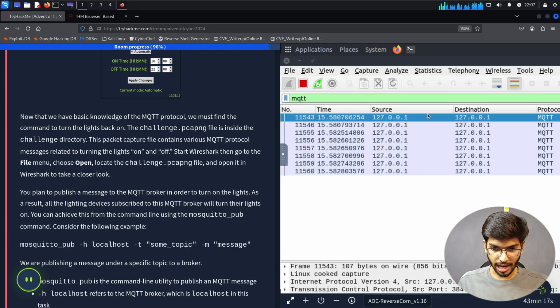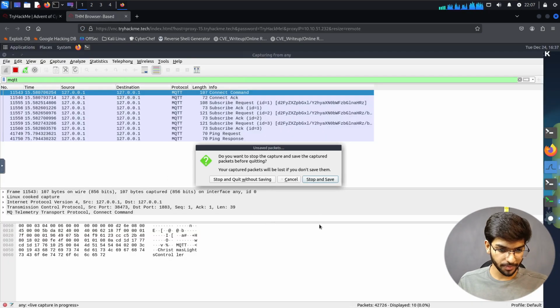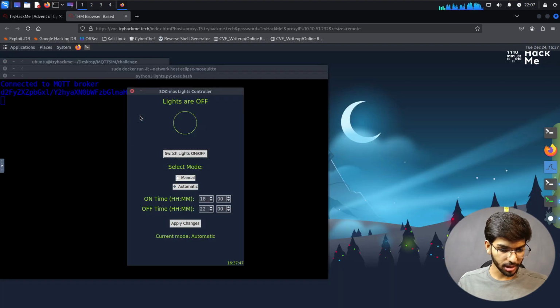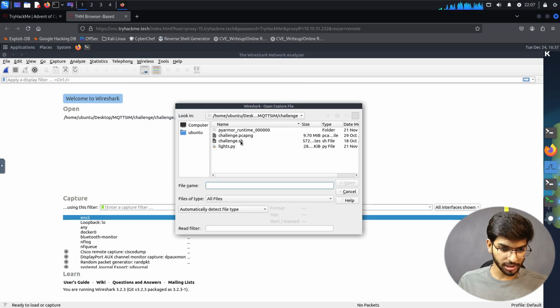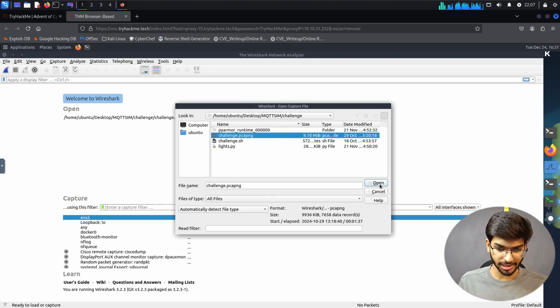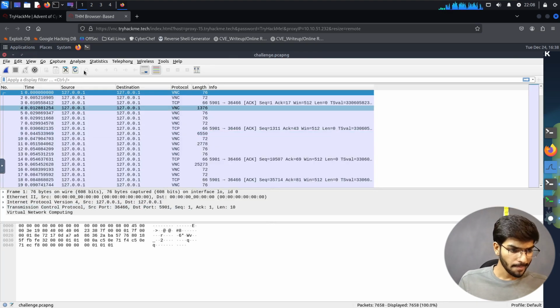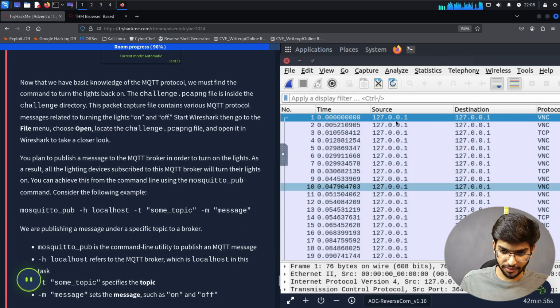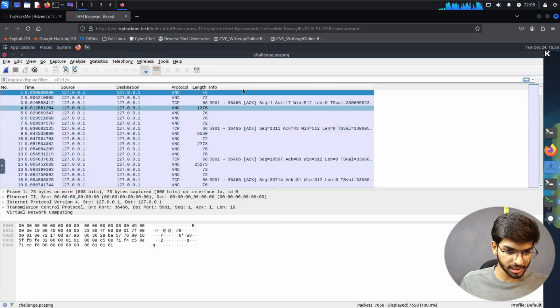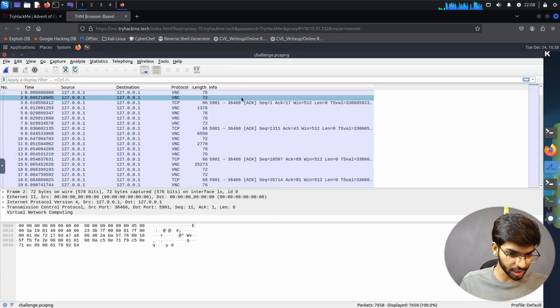And then that should give us the dashboard of it. Yeah, stop. Then open Wireshark once again. File, then open. Then let's go to the challenge pcap.png and then click on open. Yeah, now we have some information here. Let's just look at the contents related to it.